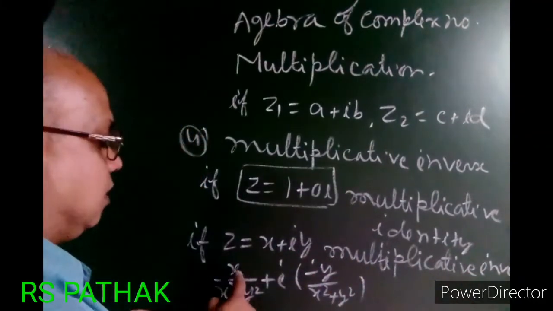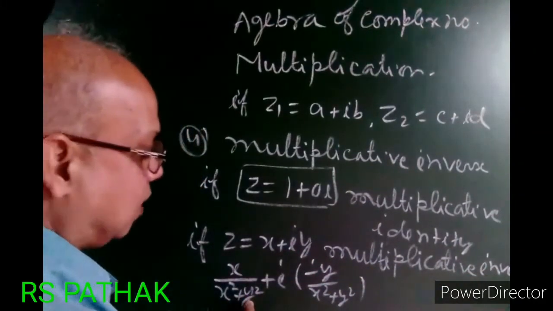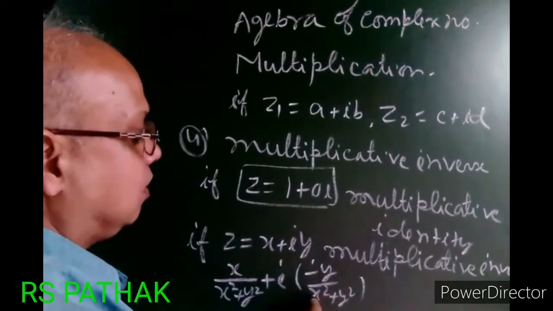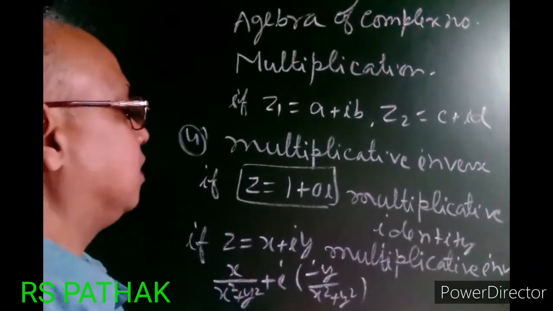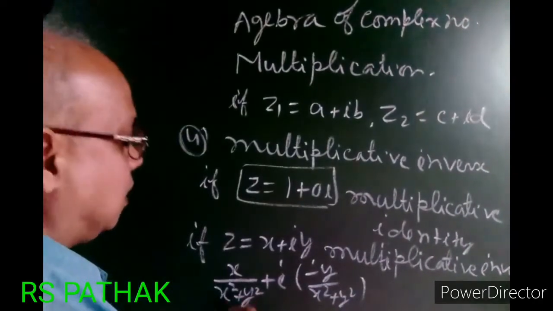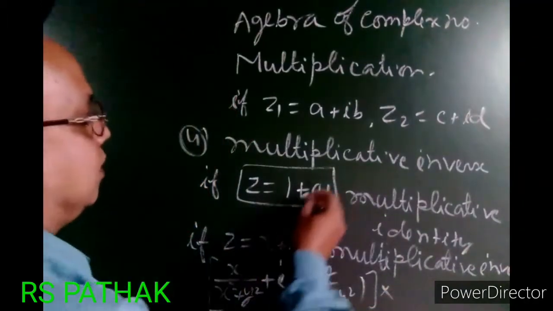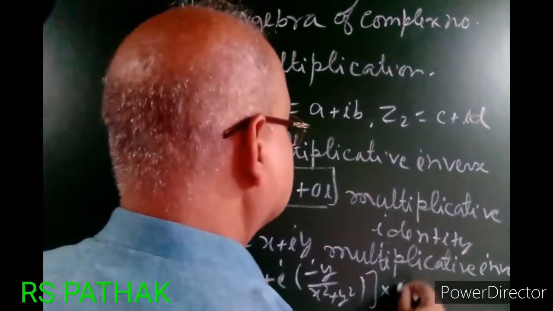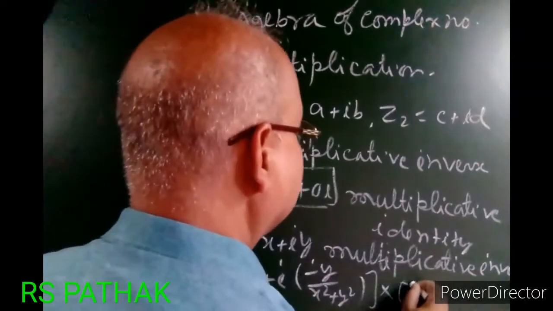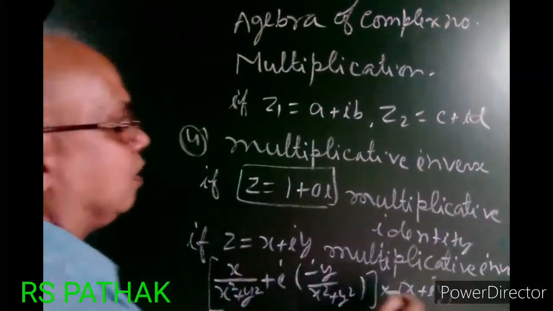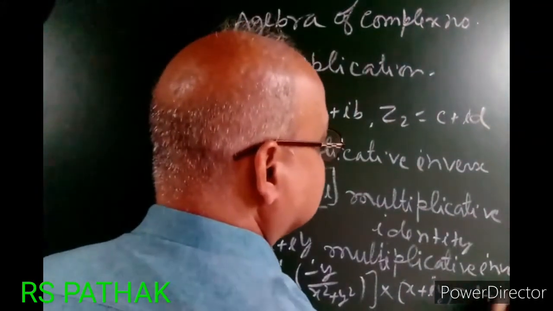If I multiply this number to z equal to x plus iy, the result will be 1 plus 0i.